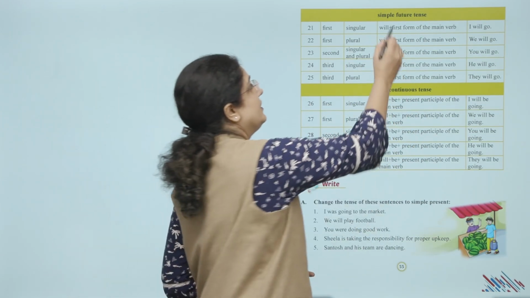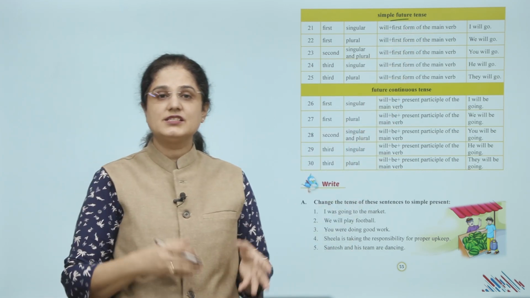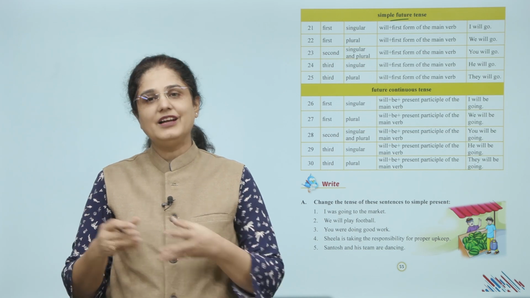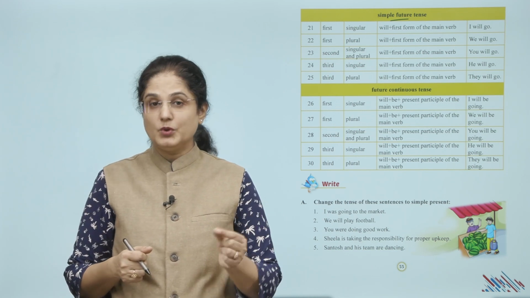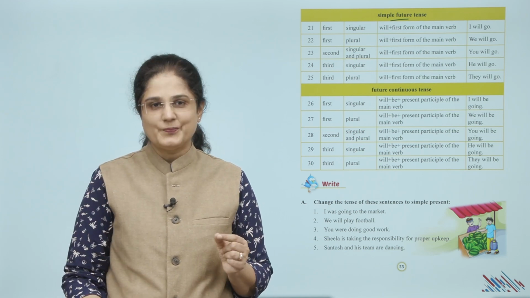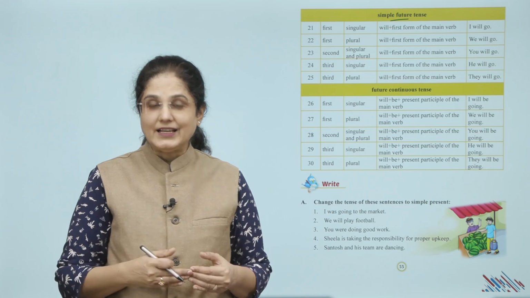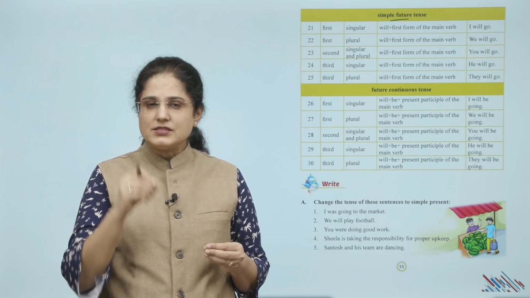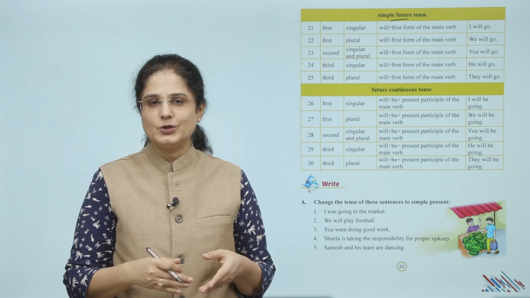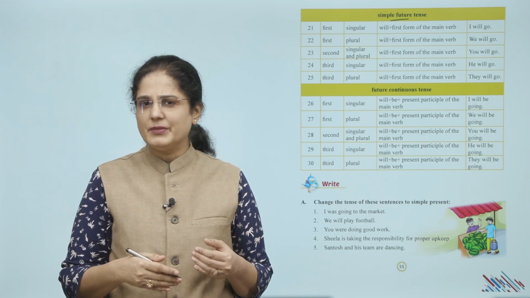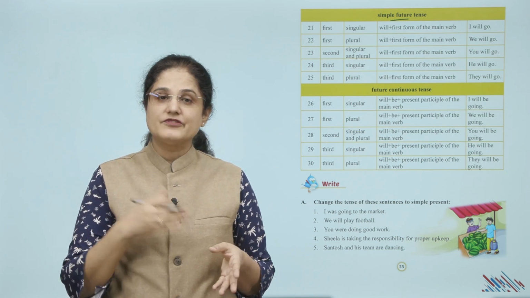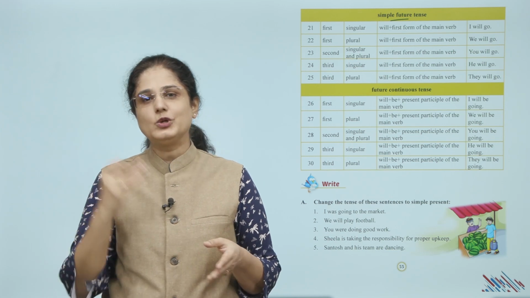Then for simple future tense, first singular, will plus first form of the main verb, I will go. First plural, will plus first form of the main verb, we will go. Second singular and plural, will plus first form of the main verb, you will go. Third singular, will plus first form of the main verb, he will go. Third plural, will plus first form of the main verb, they will go.